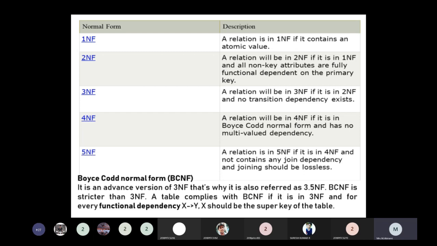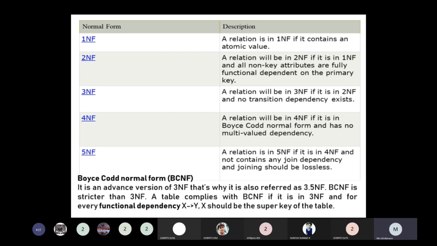A table is in BCNF if for every functional dependency X implies Y, X is the super key of the table. So for BCNF, the table should be in 3NF, and every functional dependency should use the super key.